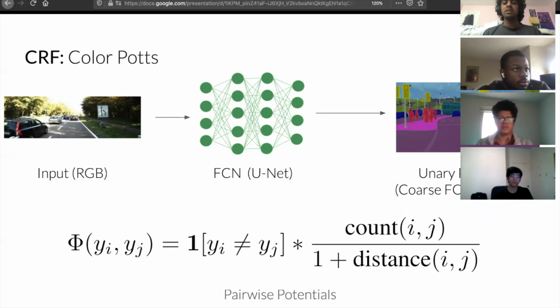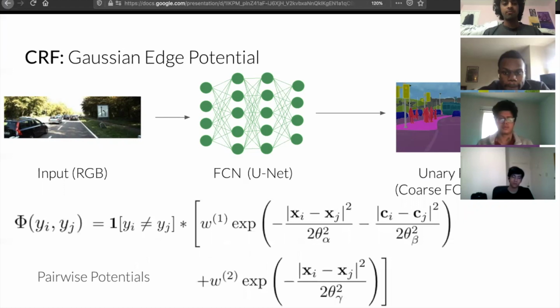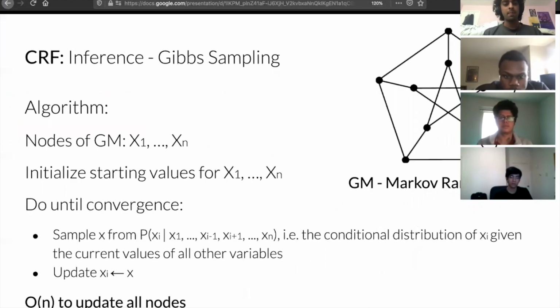So superpixels that share a longer boundary should contribute to each other's potential functions more, and superpixels that are further away from each other should contribute to each other's pairwise terms less. In the Gaussian edge potential case, the indicator function is scaled by a Gaussian, which measures similarity in both the color space and also in the coordinate space.